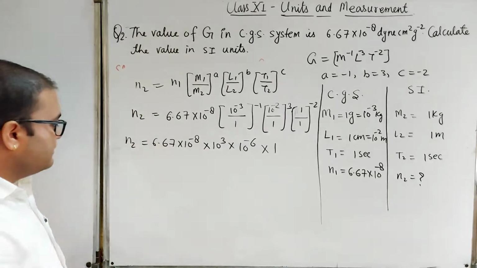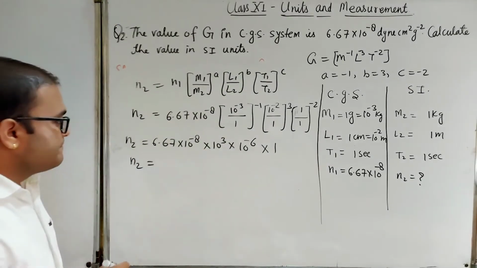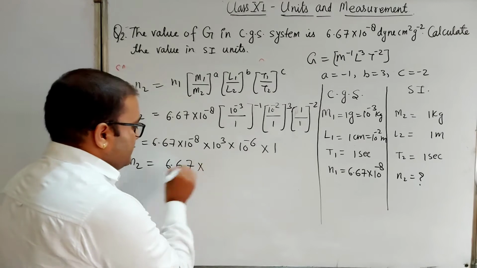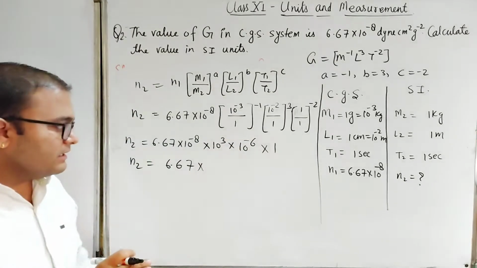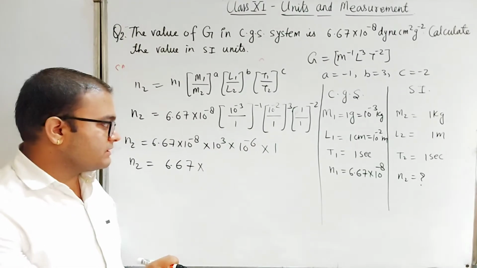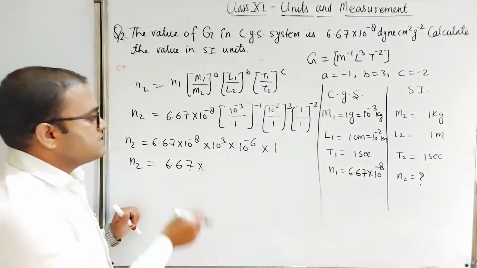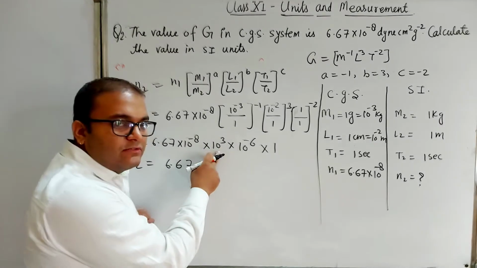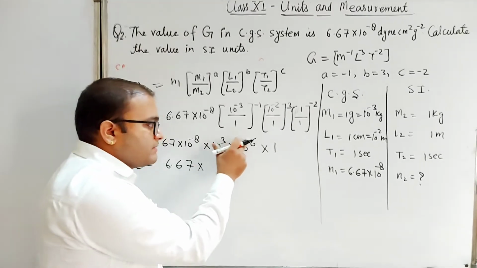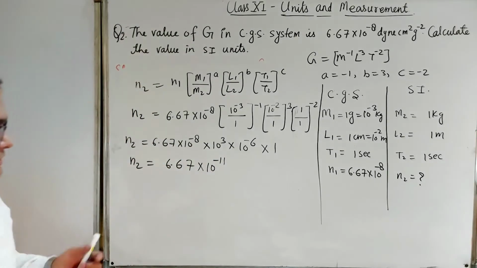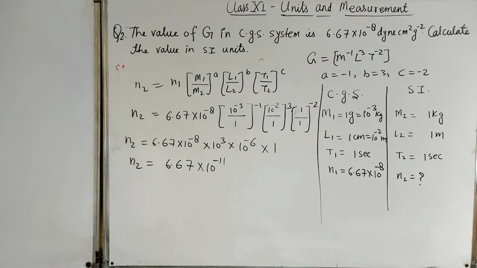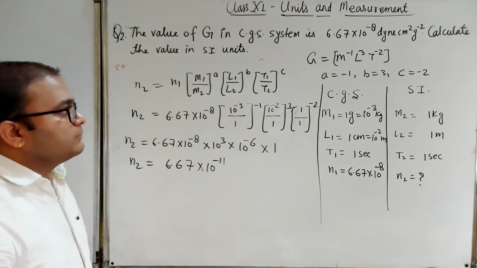Now solve: n2 equal to 6.67 into 10 to the power minus 8 and minus 6 is minus 14, and plus 3 into 10 to the power 3 means 10 to the power minus 11. Okay, so this will be the value in which system? This will be the value in the SI system. So this is the value of n2 in SI system.